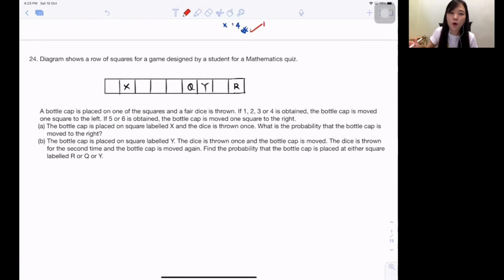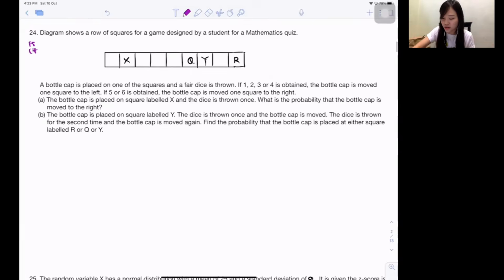Diagram shows a row of squares for a game designed by a student for a mathematics quiz. This one again is under Form 5 Chapter 7, which is also probability. So guys, this is actually a lot of squares, okay? It's a game, for a mathematics quiz, that's what I'm trying to say. I just try to analyze.